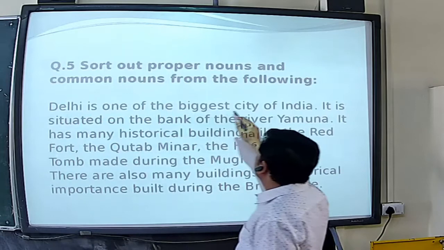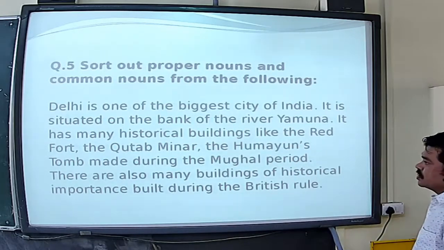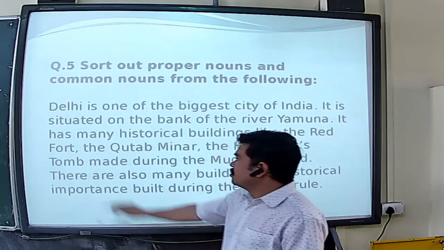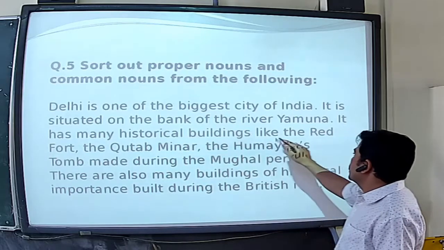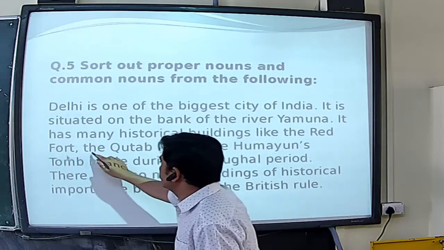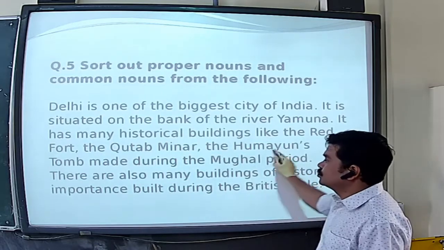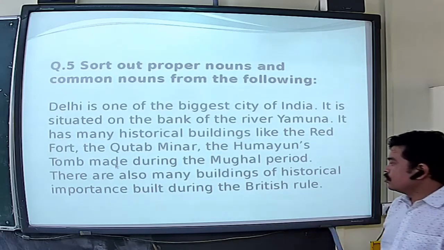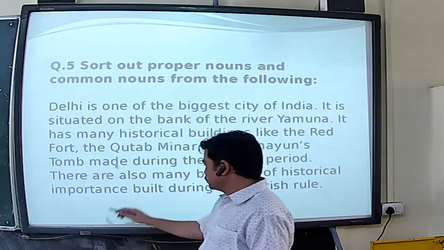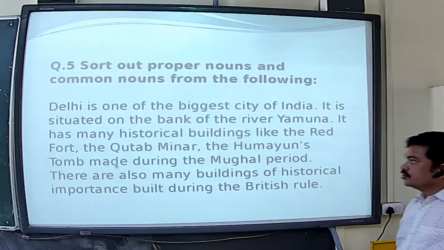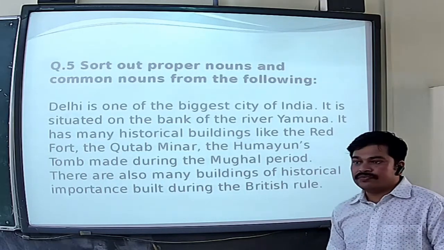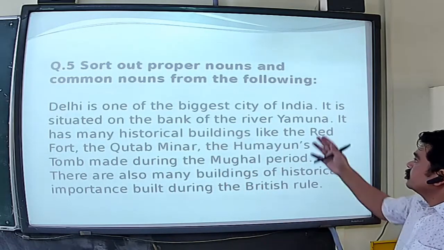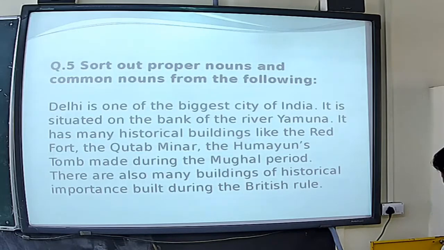Delhi is one of the biggest cities of India. It is situated on the bank of the river Yamuna. It has many historical buildings like the Red Fort, the Qutub Minar, the Humayun's tomb made during the Mughal period, right? There are also many buildings of historical importance built during the British rule. So this paragraph has been given, and you will have to write all the common nouns and proper nouns. Okay? In the next slide we will see.